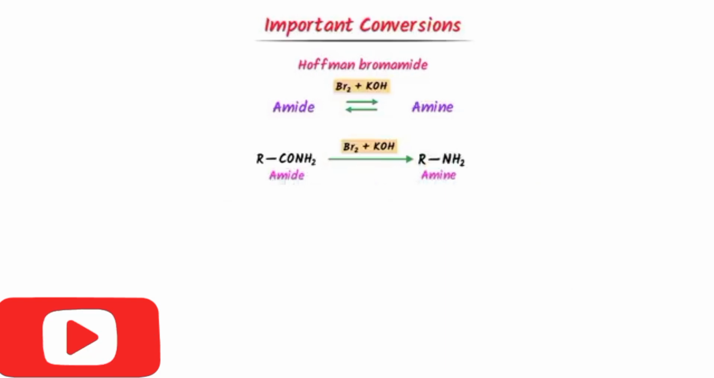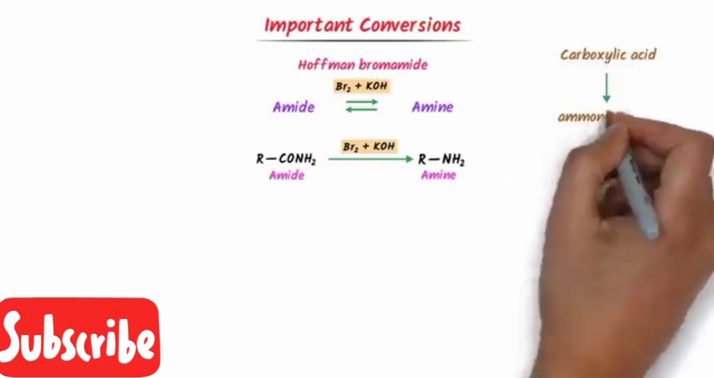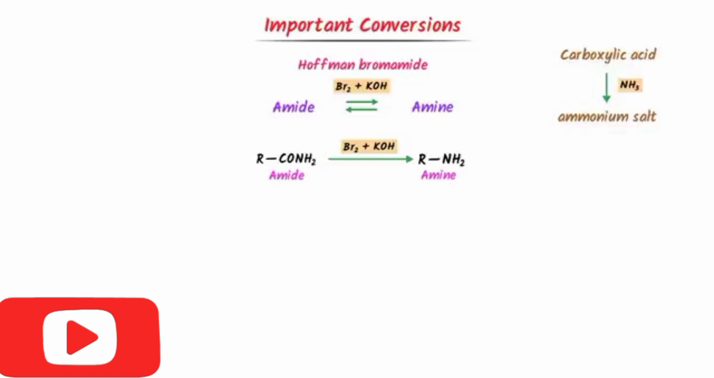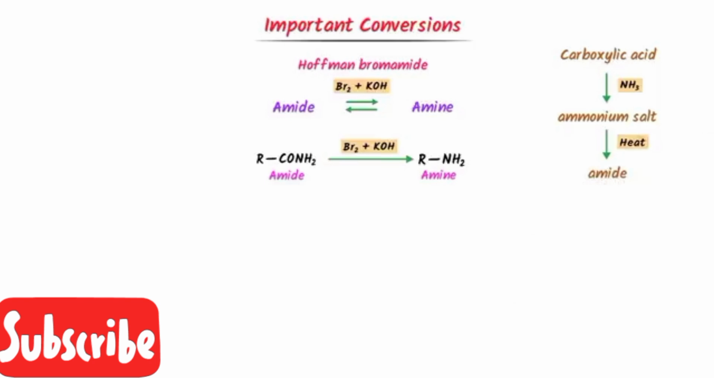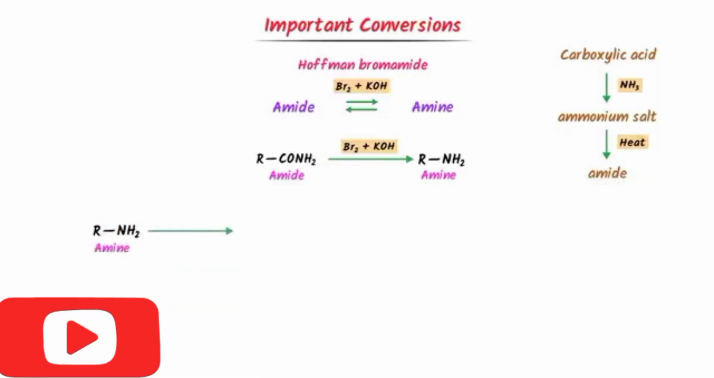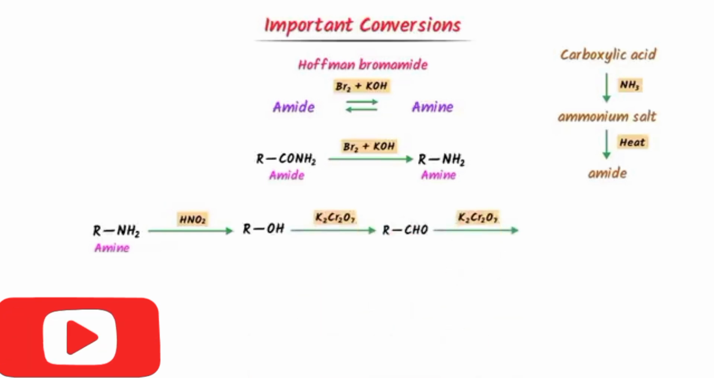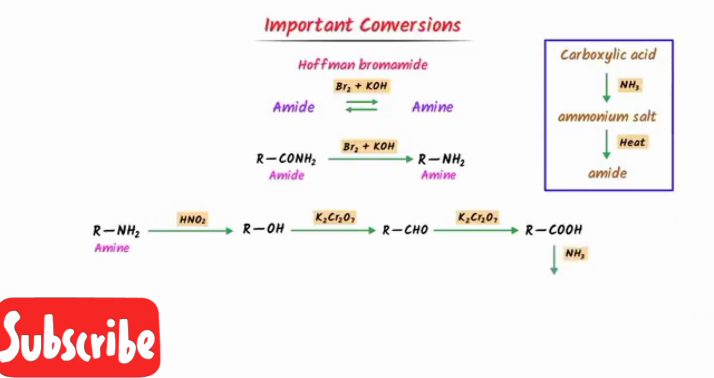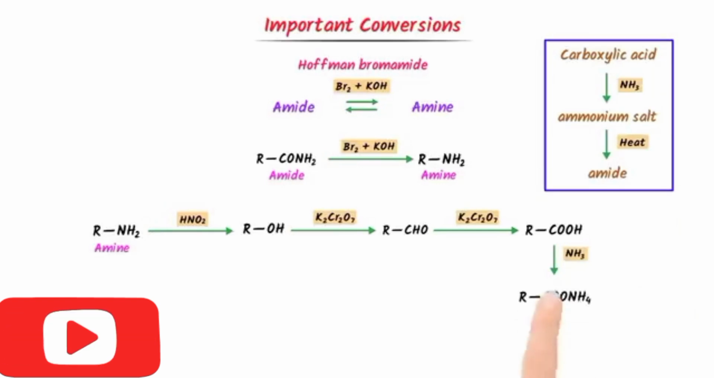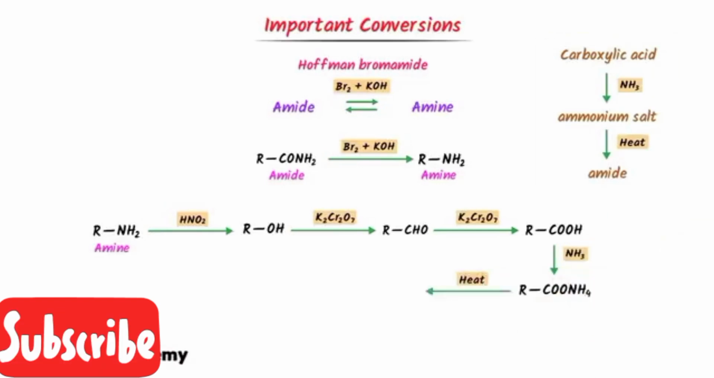In case of amine to amide, I follow these steps. We can easily convert carboxylic acid to ammonium salt by adding NH3 to it. When we heat the ammonium salt, we get amide. So I will convert amine to alcohol. We have already learned that we add nitrous acid to amine and convert it to alcohol. Now I will oxidize alcohol to get aldehyde. Also, I will oxidize aldehyde to carboxylic acid. Now, according to these steps, I add ammonia NH3 to carboxylic acid. I get the ammonium salt, and I heat this salt. I get amide.